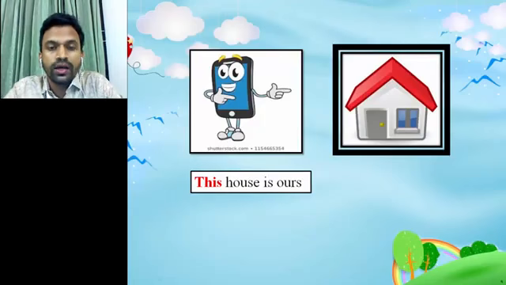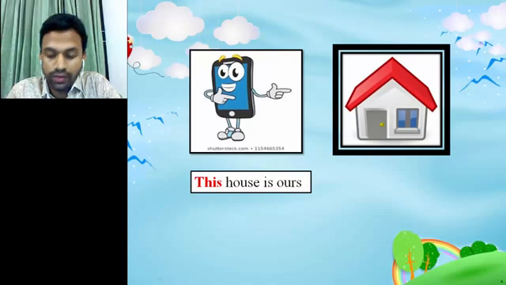Now look at the picture here. The cartoon is telling you this house is ours. Why? Look, there is only one house and the house is near the cartoon. So the cartoon is telling you this house is ours. Now the second picture here, the boy is showing his house and the house is far away from the boy and there is only one house, meaning that it is in singular form. So the boy is telling that house is ours.